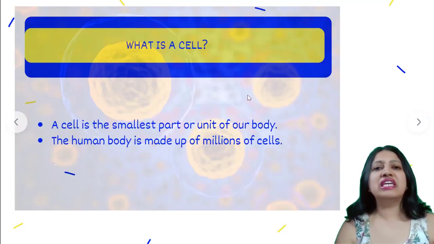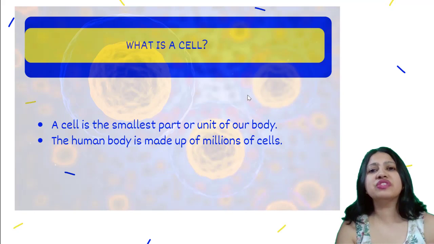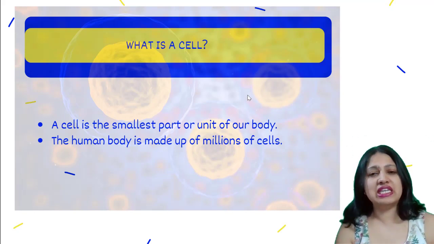Before we start off, let's start with a cell. Because we are studying about human body, it is mandatory that we learn about cell. So what is a cell? It's the smallest part or unit of our body. The human body is made up of millions of cells. So if you look at our body, there are millions of cells that make up our body, but you cannot see them through your naked eyes because they're so tiny and there are millions of them.